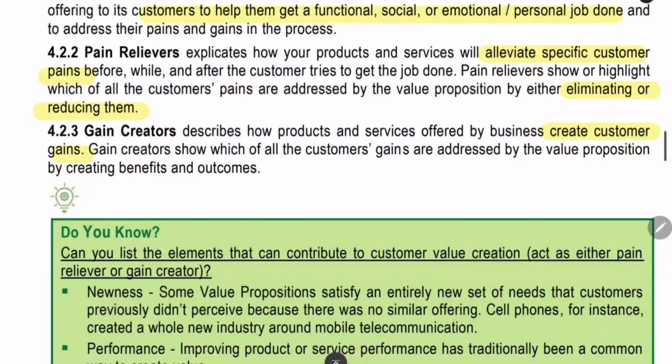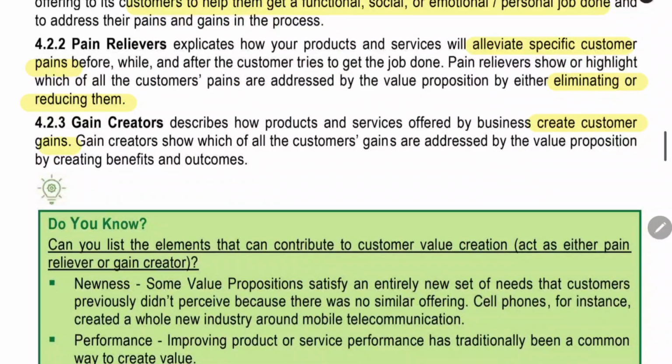Next thing is the gain creator. In this, what is a gain? Gain means the good things for the customer. Gain creator means this feature of the product will give good things to the customer. This will create the customer gains. Gain creators are addressed by the value proposition by creating benefits and outcomes. It will give benefits to the consumer.